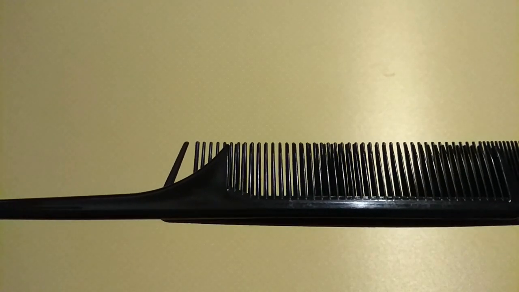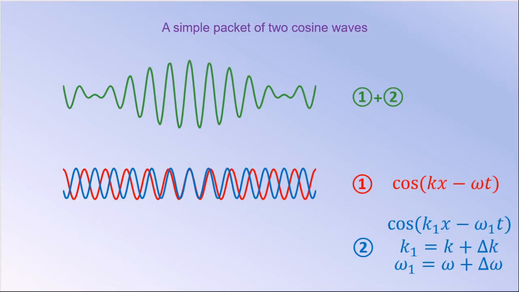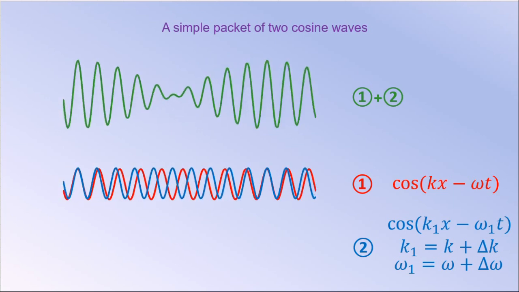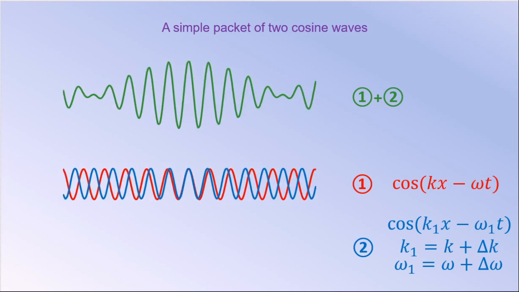When overlapping the teeth of two combs, their heights do not add up and do not stack one on top of the other. That is why the visual center of the running pattern for two combs is located where the teeth of one comb fall into the gap between the teeth of the other comb. In other words, in our example with combs, we see the centers of the packets in those places where the tops or crests of the waves fall on the troughs. In contrast, the local heights of water waves, quantum waves, and other similar waves add up. We can easily demonstrate such a simple packet if we just superpose the values of two cosine waves traveling together.